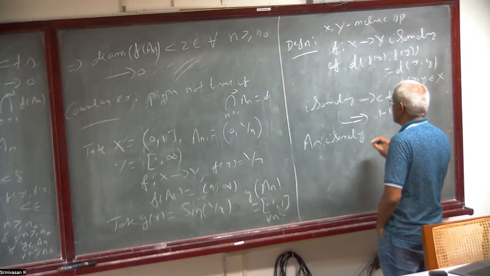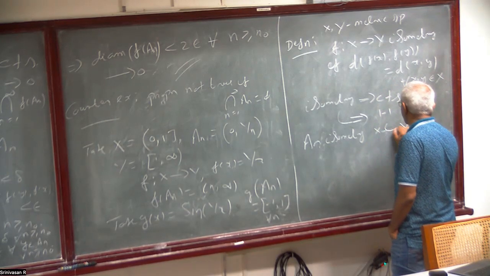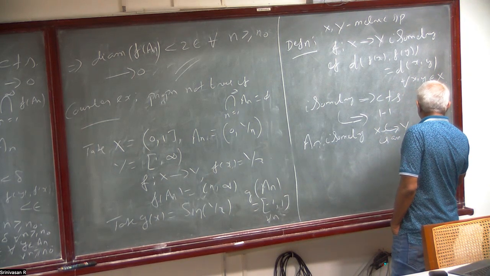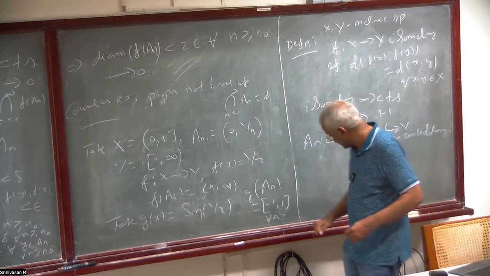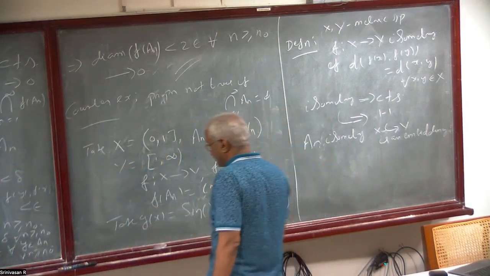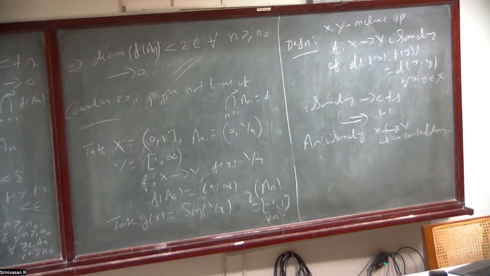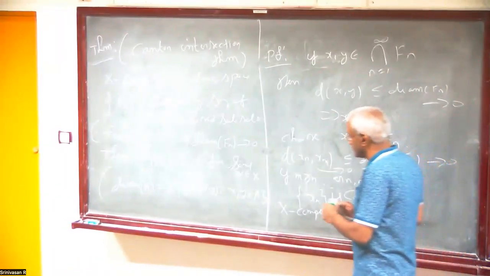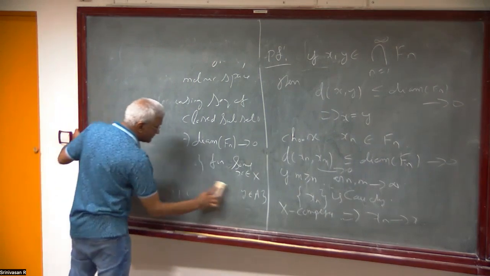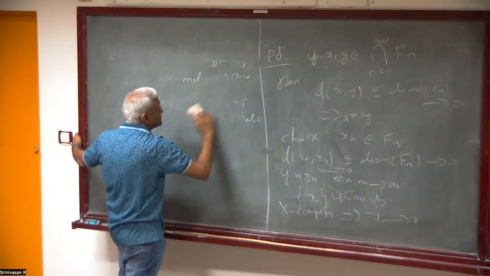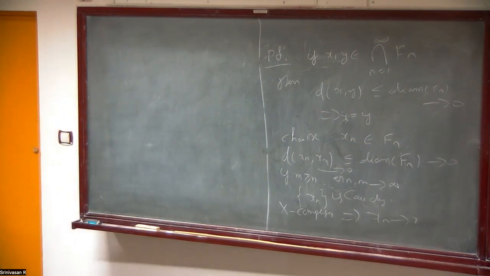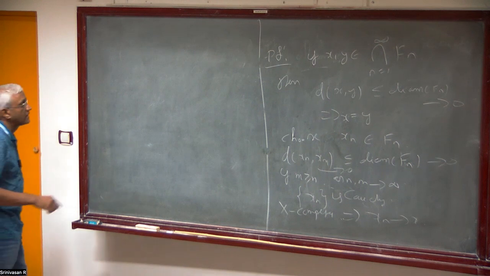So an isometry from X into Y, which need not be surjective, is called an embedding.